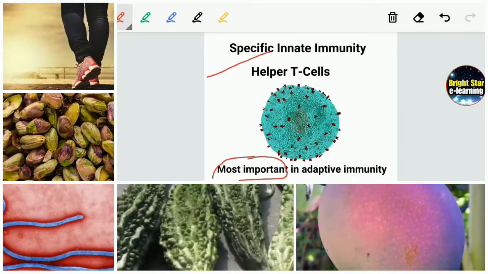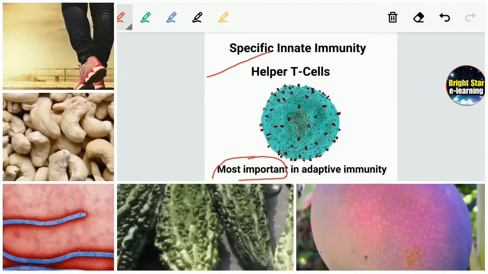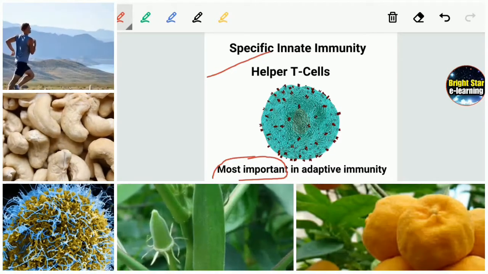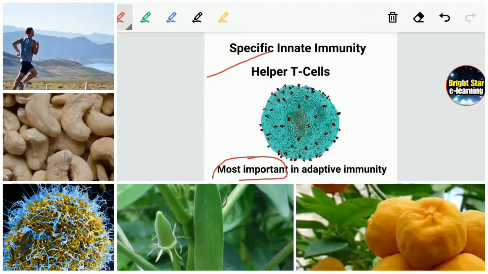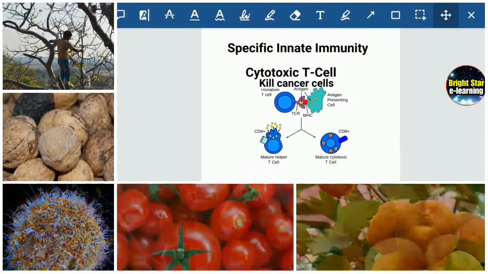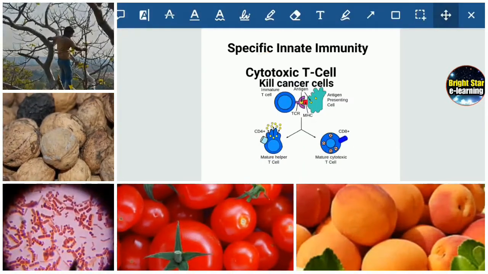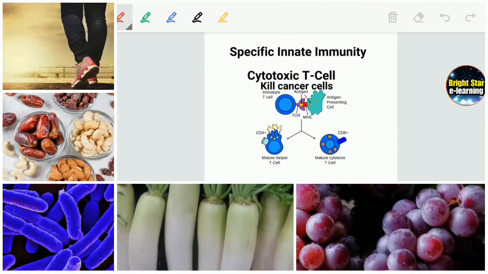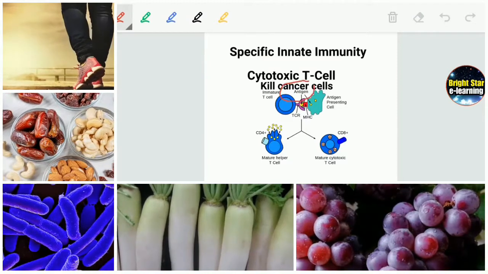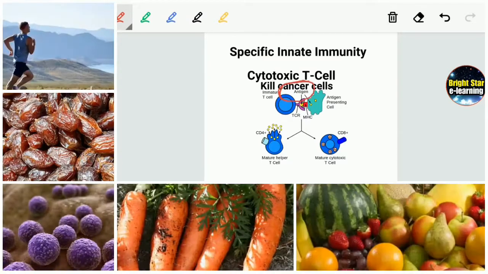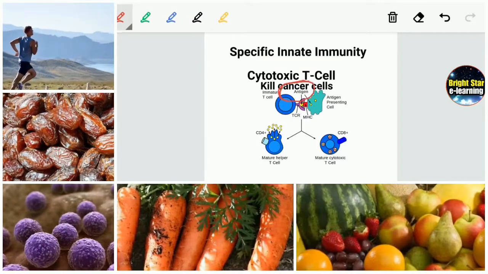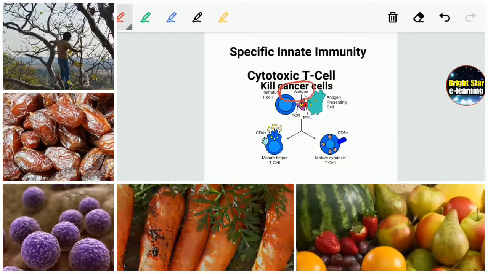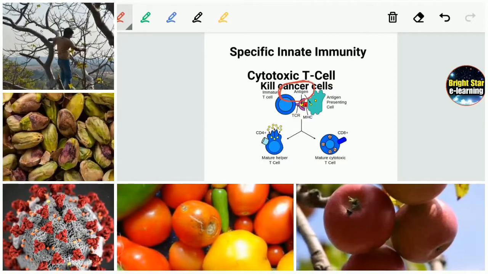So even acquired immunodeficiency syndrome and this coronavirus, like that. Cytotoxic T cells also give a lot of protection, especially against cancer cells. They kill cancer cells. So very important in acquired immunity.